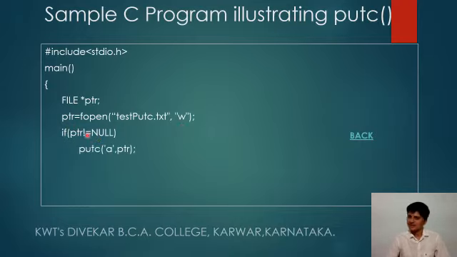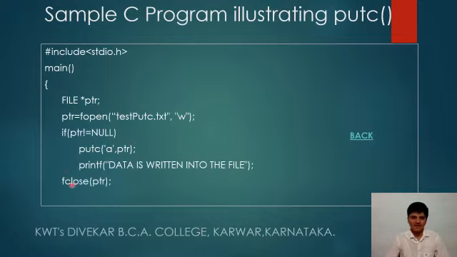If it is successful, if the file is created, then we are writing a character a in ptr, and that's it, data is written into the file, and then fclose. That's it. This is a sample illustrating program. You can modify the program as per your requirement.